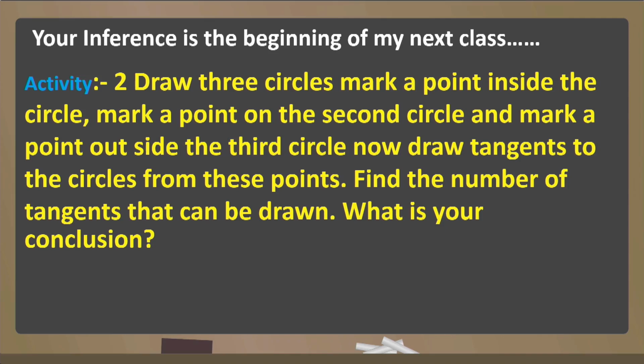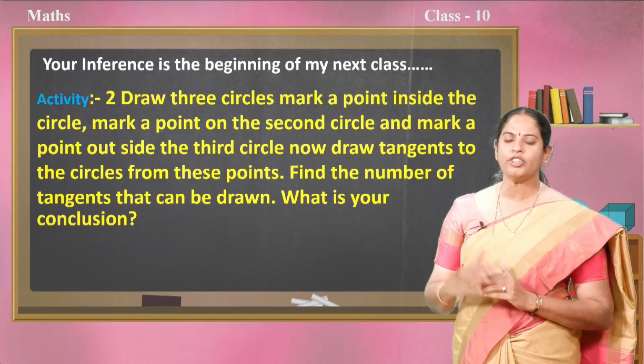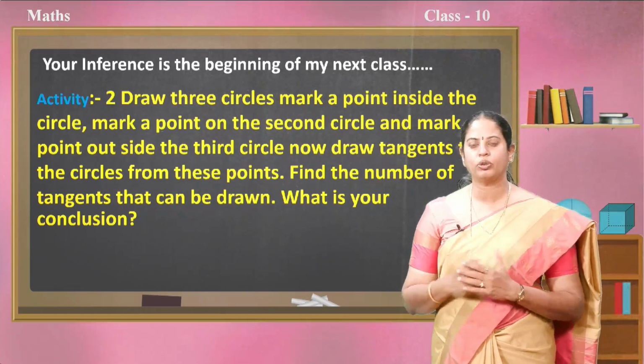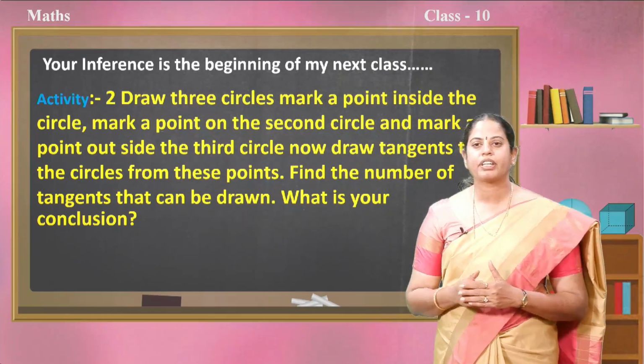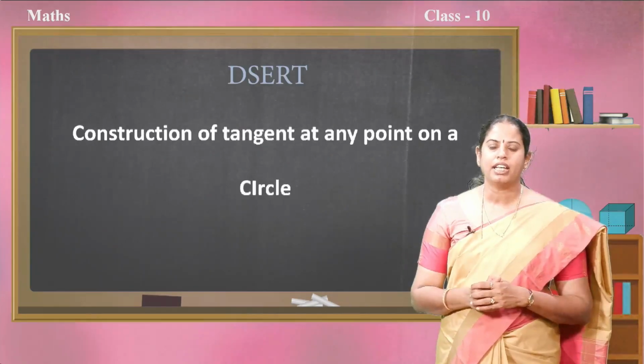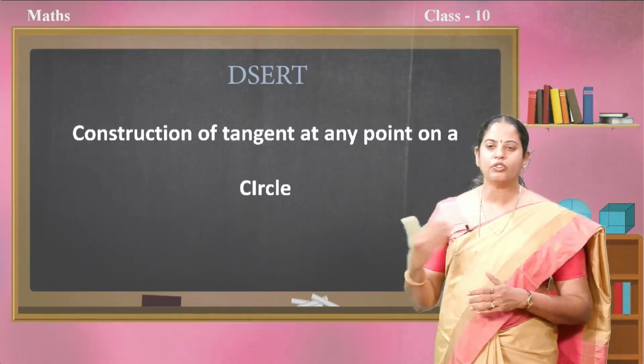Now, draw tangents to the circle from these points. Try to draw the number of tangents that are possible from those points. Find the number of tangents that can be drawn. What is your conclusion? You have to record your inference. Okay. These two activities you have to do before watching the next class, children. Okay. Let us learn one more thing.